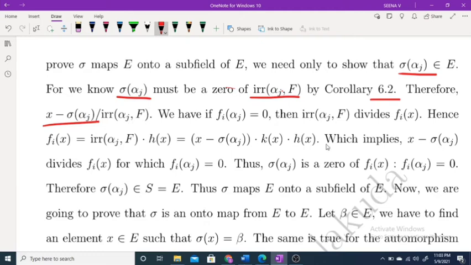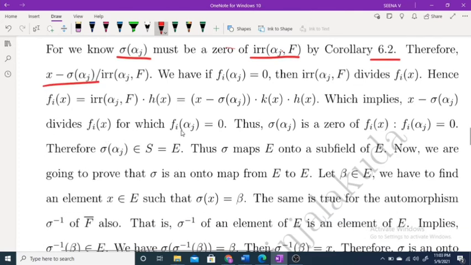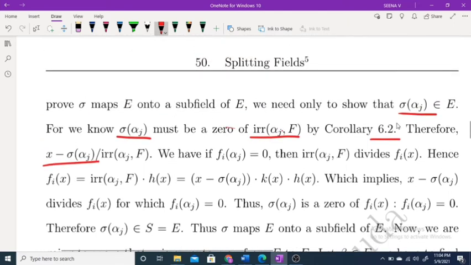Into h of x. That means x minus sigma alpha j divides both, for which phi of alpha j equal to 0. Clear? Once again, here sigma alpha j belongs to E. Sigma alpha j must be a 0 of the irreducible polynomial of alpha j over F. Therefore it is a 0 of x minus alpha j over x minus alpha j.